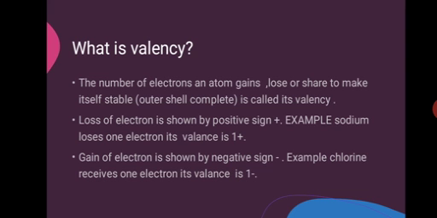Okay, now you know that an atom consists of shells, right? K shell, L shell, M shell. K shell contains 2 electrons, L shell contains 8 electrons, and M shell contains 18 electrons. There is a distribution of electrons, and in this way all the elements have a distribution of electrons according to their atomic number, right?